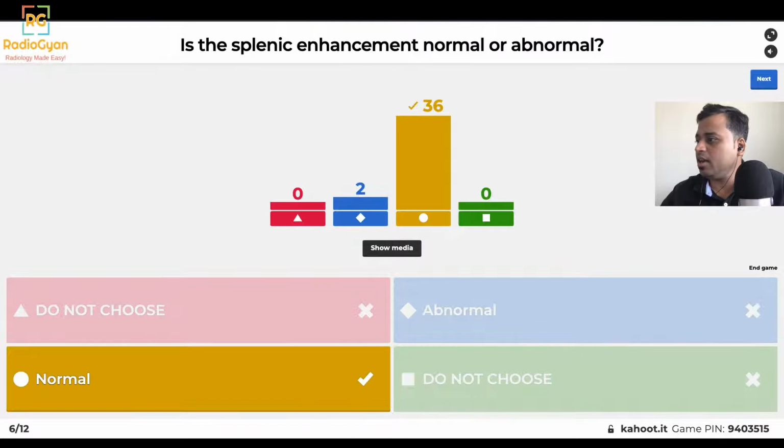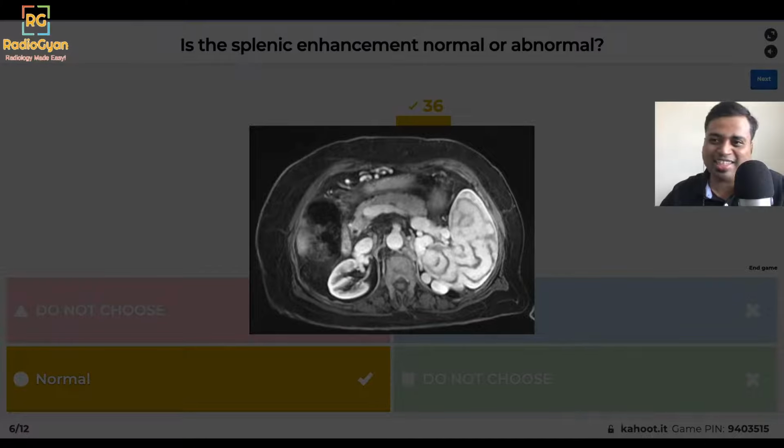So this typical whorled kind of enhancement involving the spleen in the early arterial phase is normal, and there are multiple names which have been given to this splenic appearance, but irrespective of what you call it, this is the normal splenic enhancement. So zebra spleen, Moire spleen, psychedelic spleen, all these are alternative names of the same splenic appearance, but in any of these cases, this is a normal appearance of the spleen.